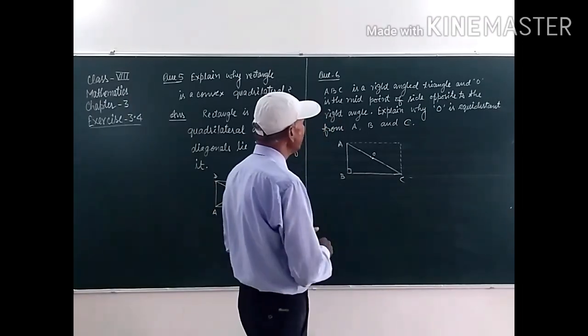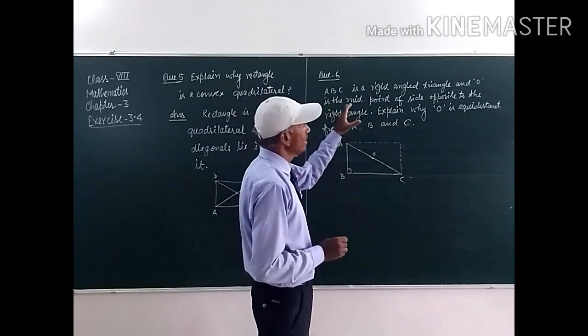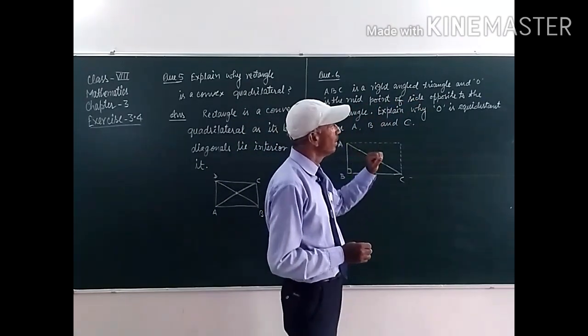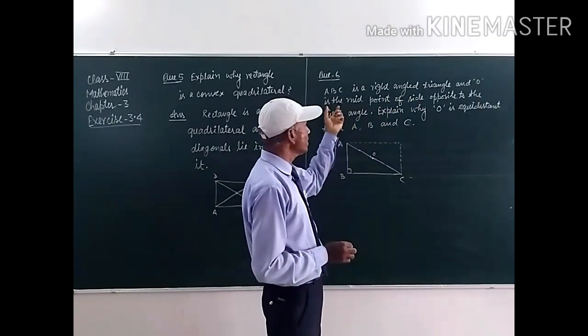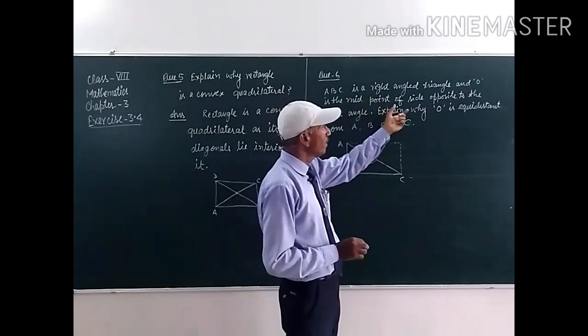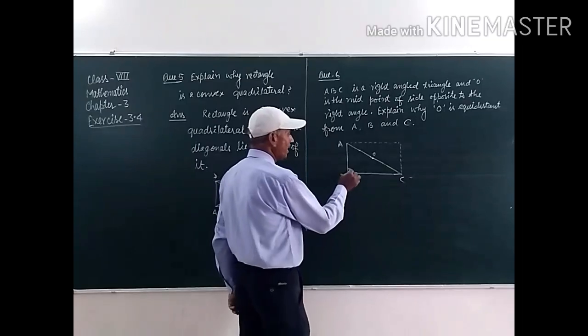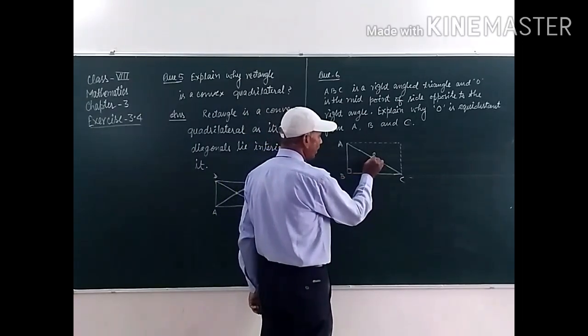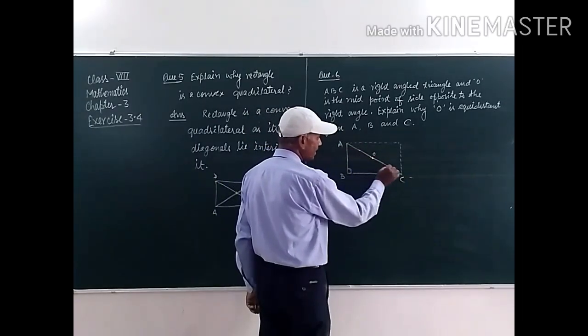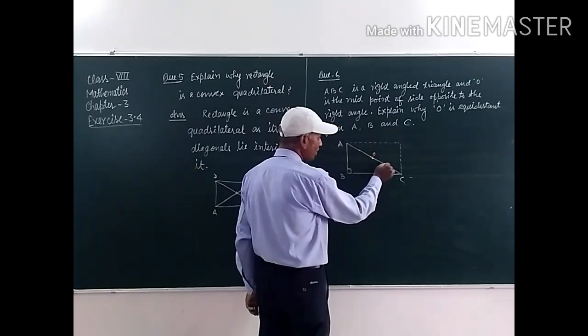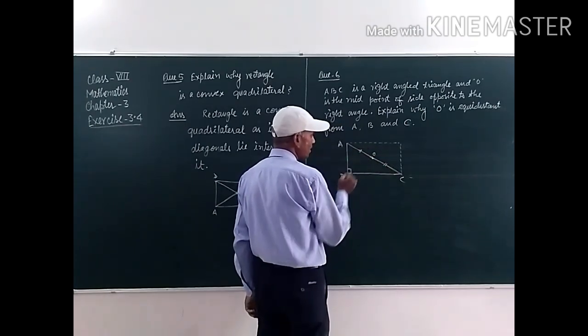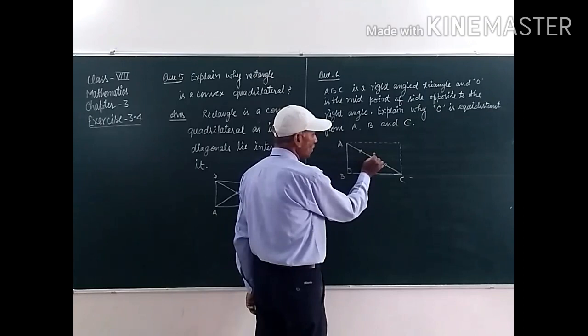This question: ABC is a right angle triangle and O is the midpoint of the side opposite to the right angle. So the right angle is this, student, and the opposite side is AC, and O is the midpoint. It means it divides this line into two equal parts.